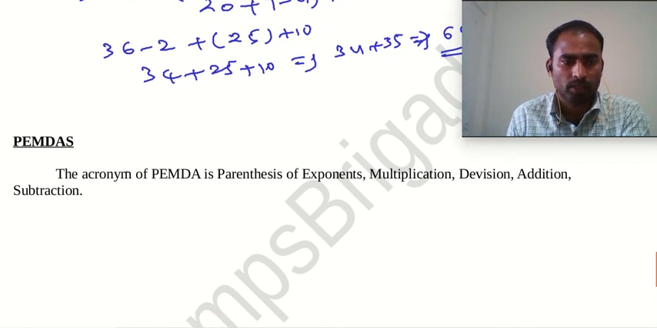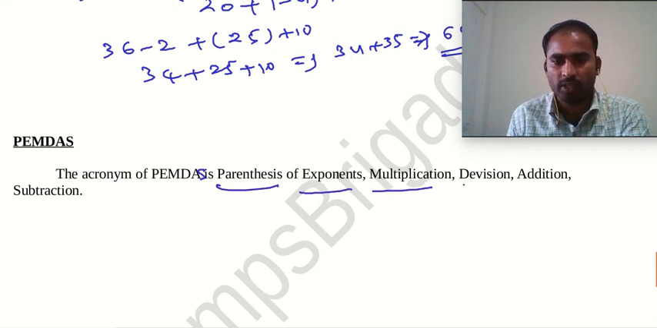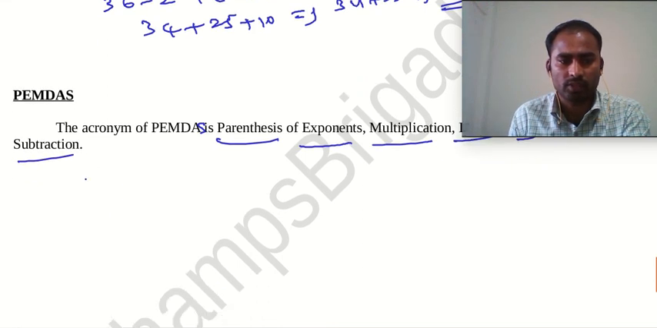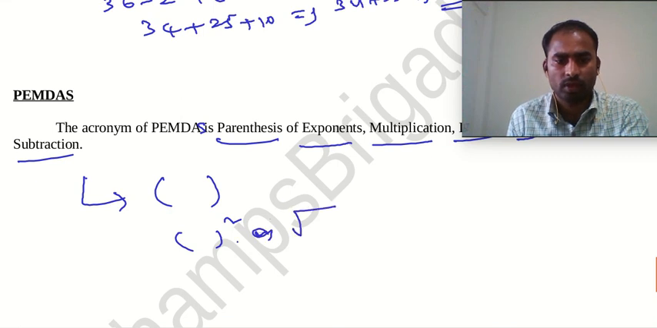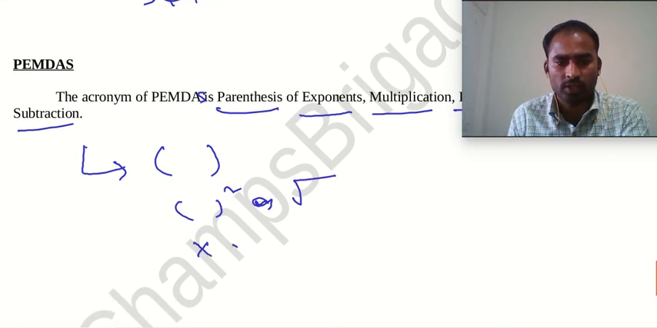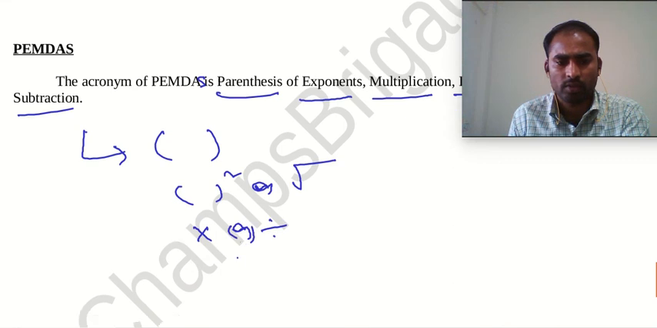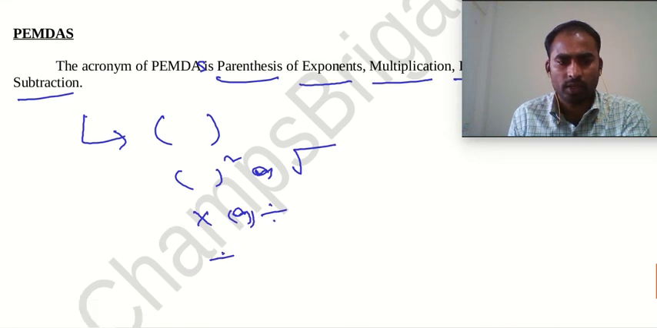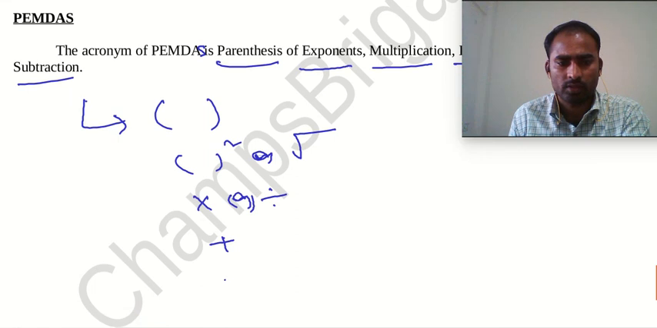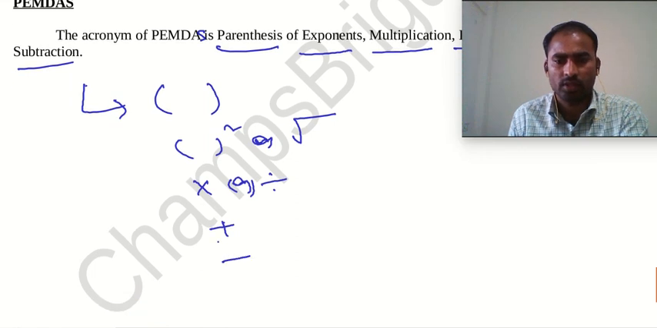Next, like BODMAS, we also have PEMDAS. The acronym PEMDAS stands for parentheses, exponents, multiplication, division, addition and subtraction. This is also the same as BODMAS. We need to give parentheses first, then exponents, or square roots like this. Then multiplication or division, then addition, then subtraction. Okay, is this clear now?